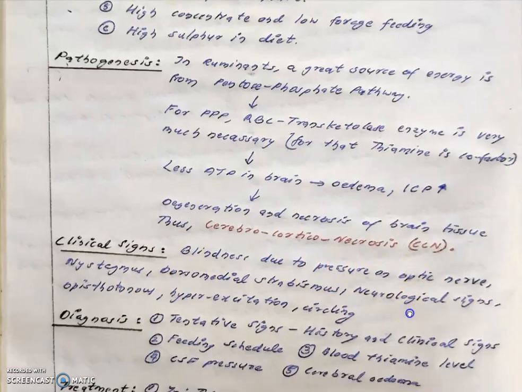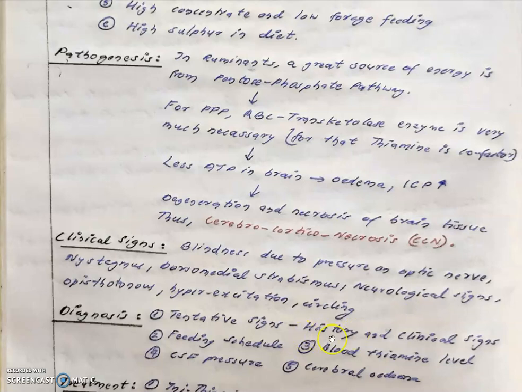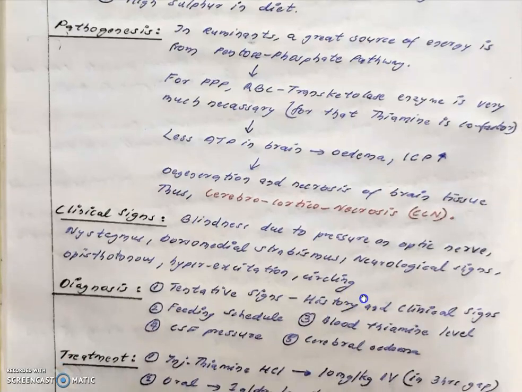Moving to the diagnosis, a tentative diagnosis is based on history and clinical signs. Next is the feeding schedule. We can ask whether there is any history of feeding of rice or excess carbohydrate, to rule out ruminal acidosis, or we can ask about any excess bracken fern eating, or any usage of amprolium to prevent coccidia and so on. Next, we can go for blood analysis, that is blood thiamine level, and also cerebrospinal fluid pressure, CSF pressure, and we can also check for cerebral edema.